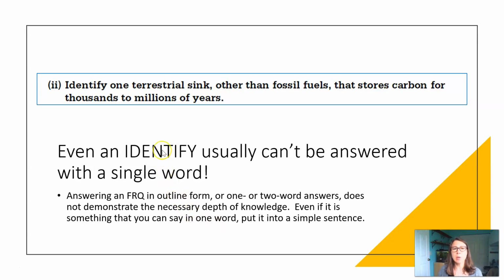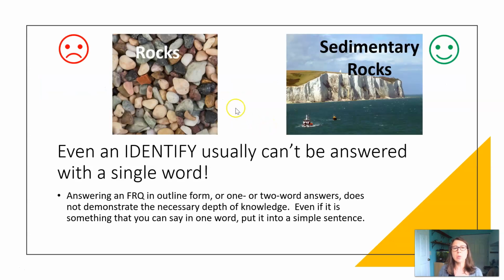This is a prompt that you might remember from the beginning of the year. It was a FRQ that asked about the carbon cycle, and it asked you to identify one terrestrial sink other than fossil fuels that stores carbon for thousands to millions of years. So some students wrote rocks. That is true. There are some kinds of rocks that are very carbon rich, but saying rocks alone isn't enough. You have to say something like sedimentary rocks, or give an example like limestone rocks.